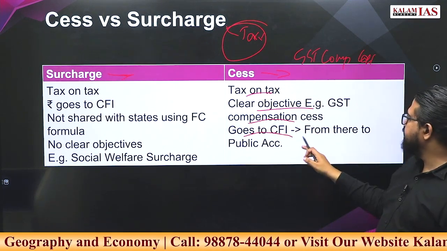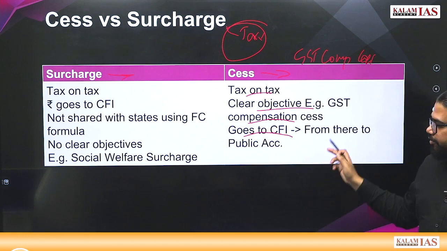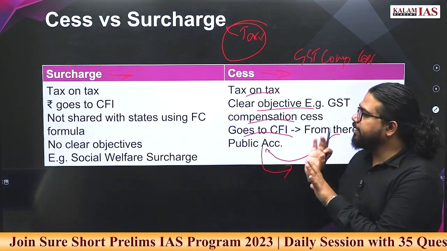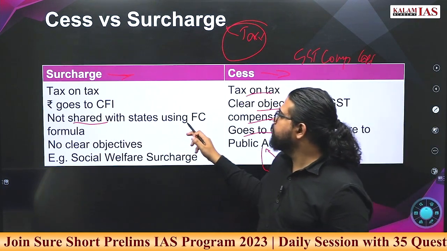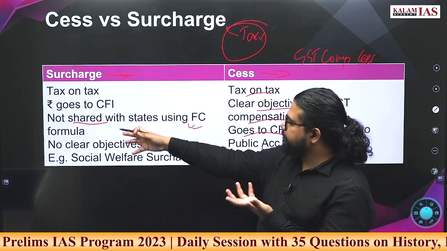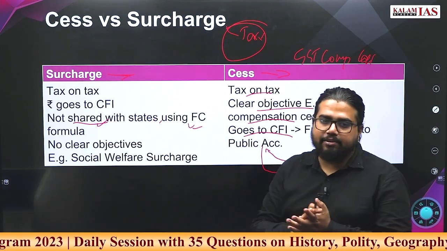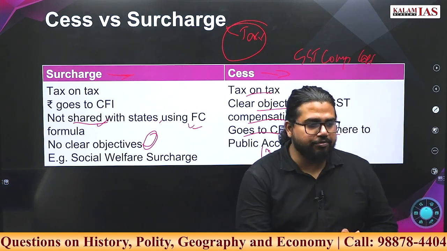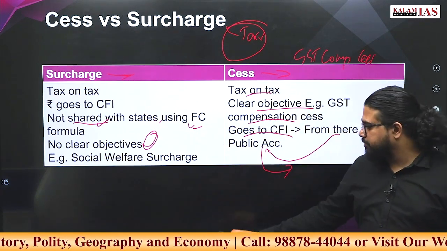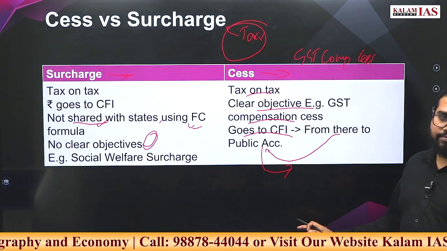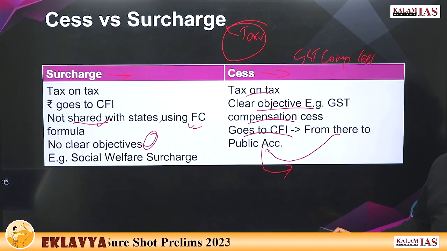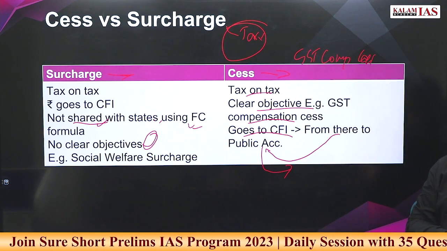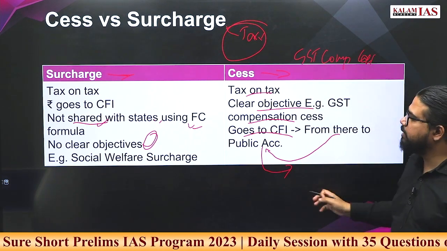This fund will go to the CFI, Consolidated Fund of India, and from there it will go to the public account, and from there it will be used for defined purposes. In the case of surcharge, the fund goes to the Consolidated Fund of India and may not be shared with states. How it is used is the prerogative of the government. It may not be clearly defined as in the case of cess. Cess may be shared or may not be shared, depending on the purpose.